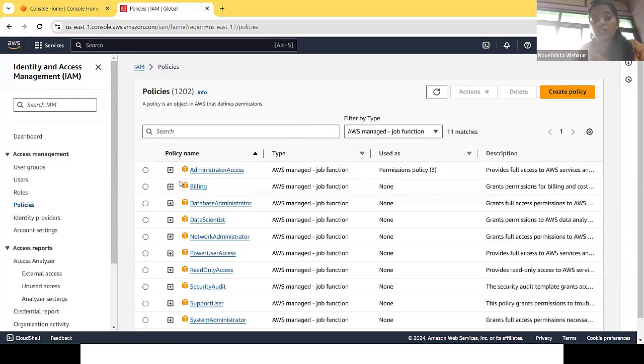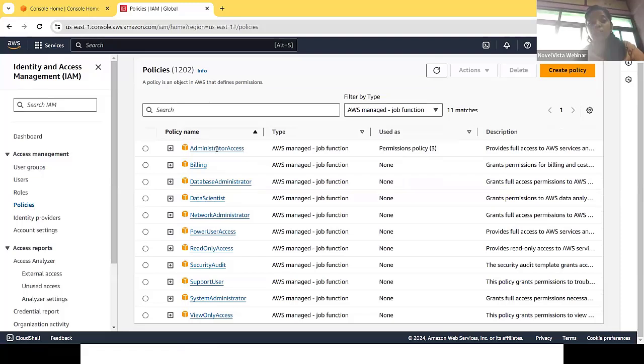That is related to your AWS account, like administrator access, billing access, database access. Administrator access means you can access all the AWS services. Then system administrator access, view only access. Those are the sets of permissions that we can give to a particular user or group of users.